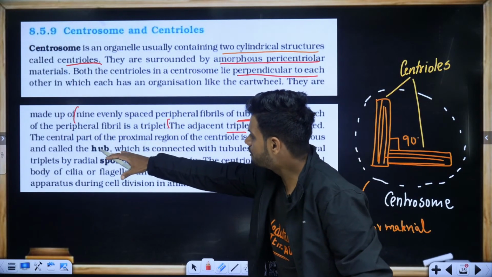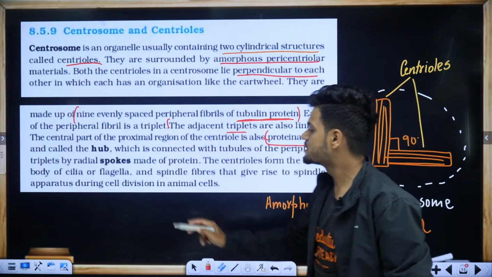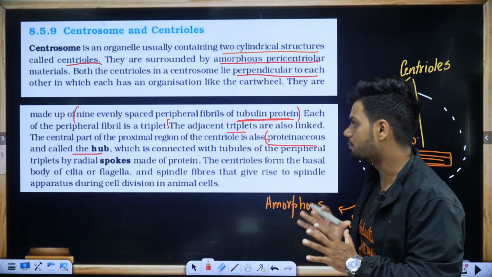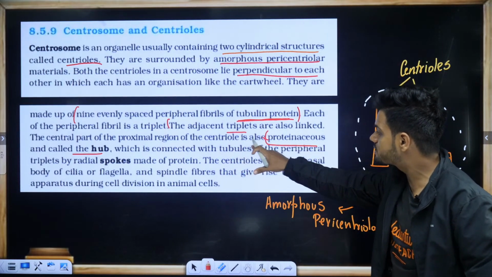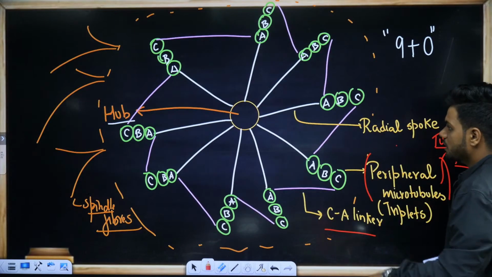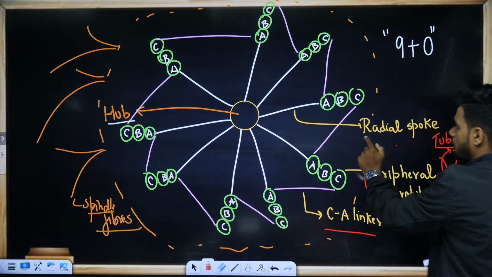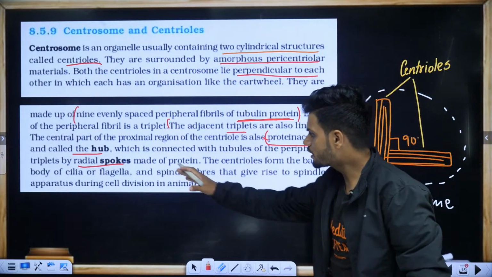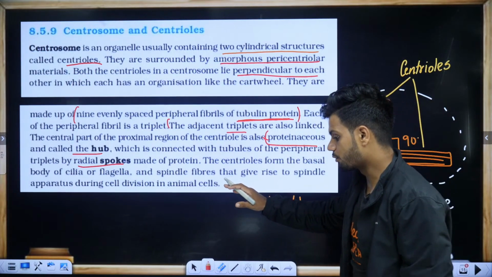Now, the central part of the proximal region of the centriole is proteinaceous and called the hub. The hub is connected to the tubulins of the peripheral triplets by radial spokes, made up of protein.